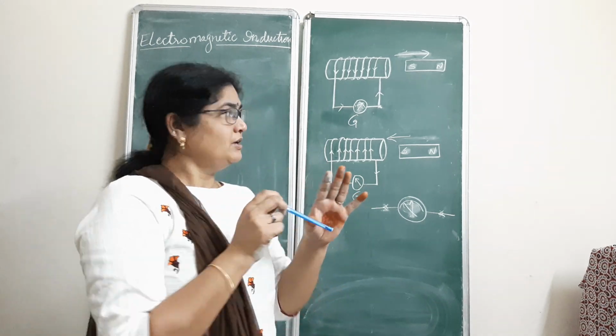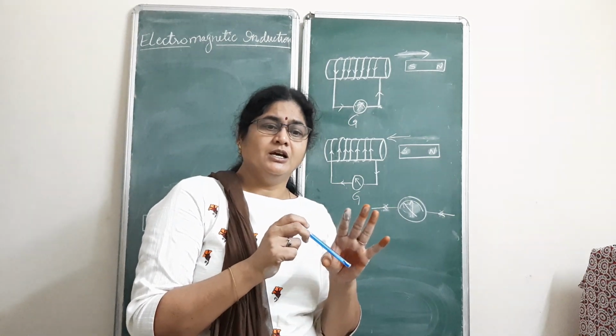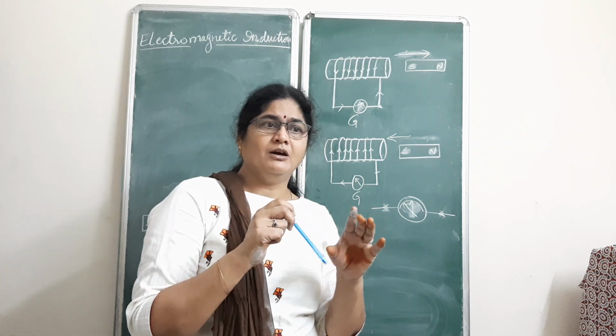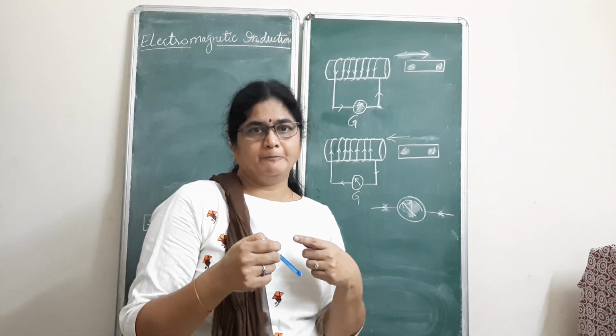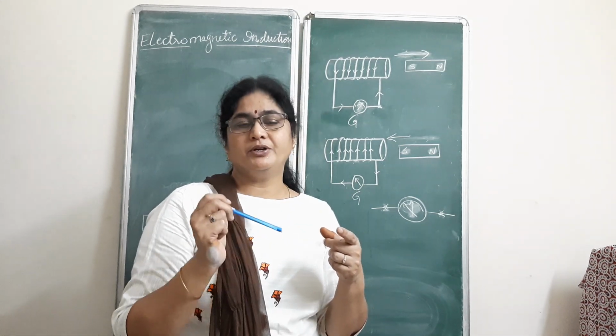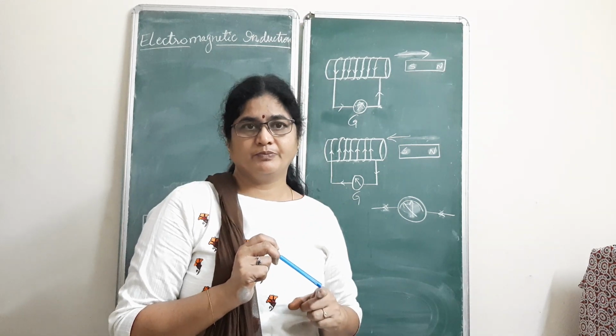That means to say, from this experiment he observed that whenever there is a movement in the bar magnet, only then a current is produced in the coil. If the magnet is constant, there is no current produced in the coil. This was the first observation.